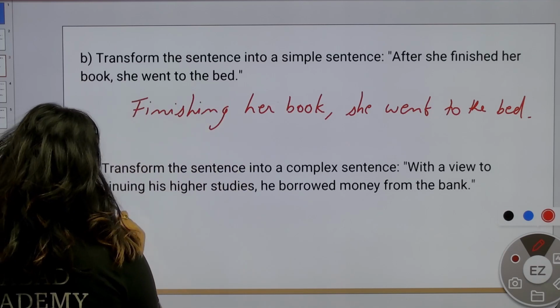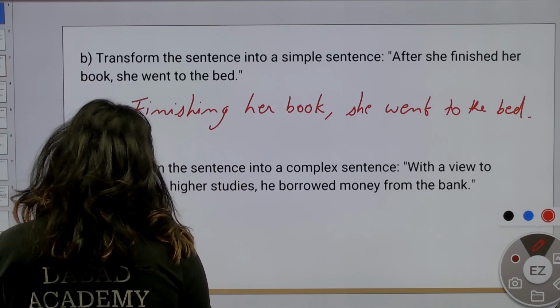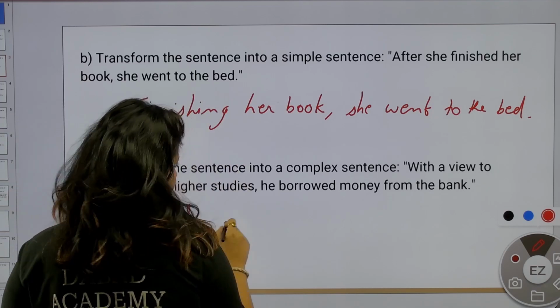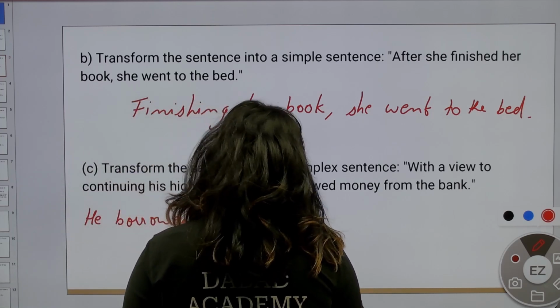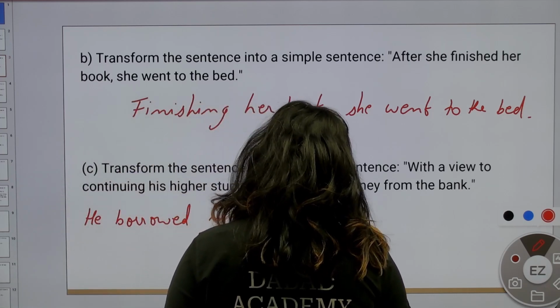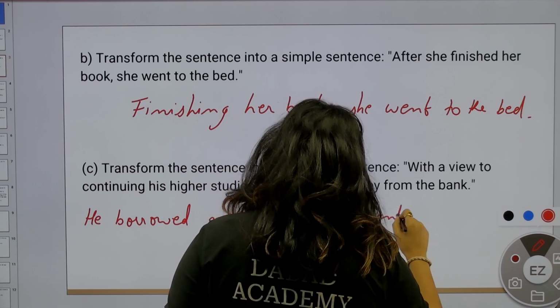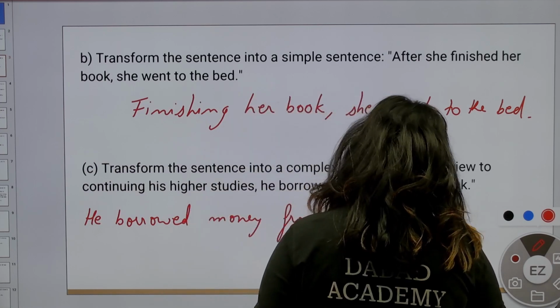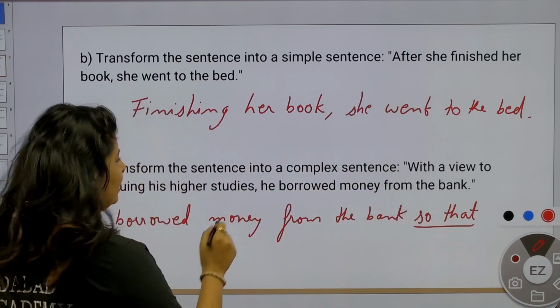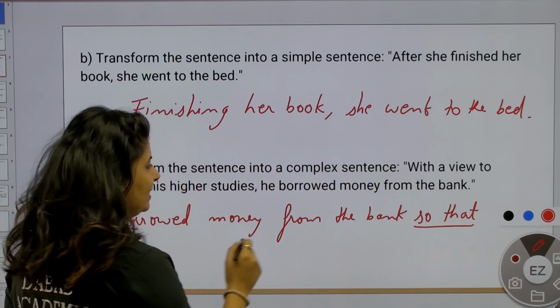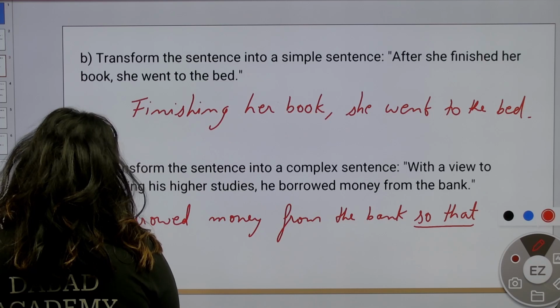He borrowed money from the bank so that he could continue higher studies. We have added the conjunction here to make the sentence a complex sentence.